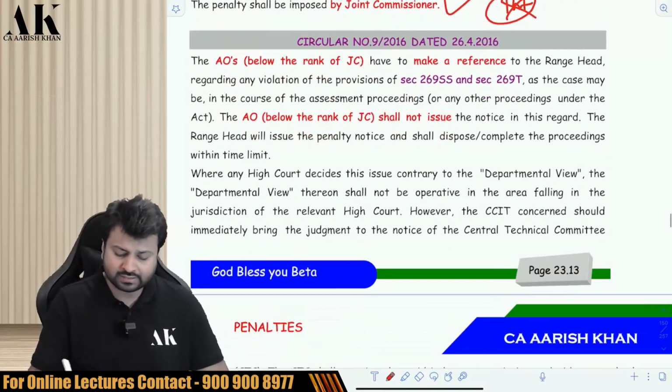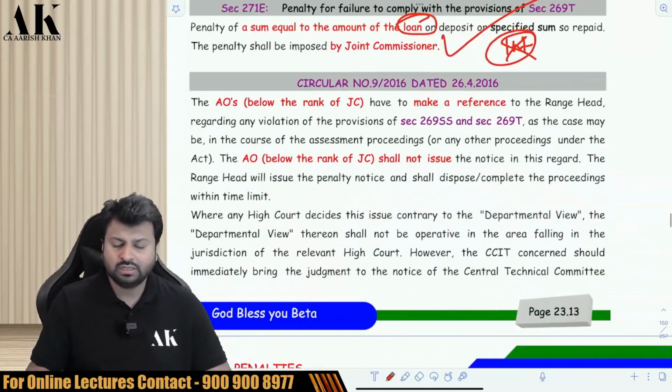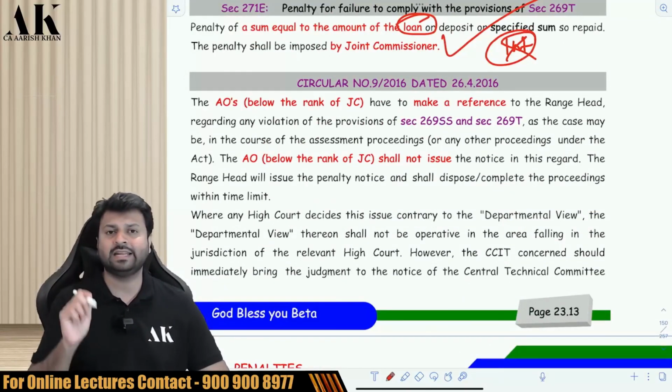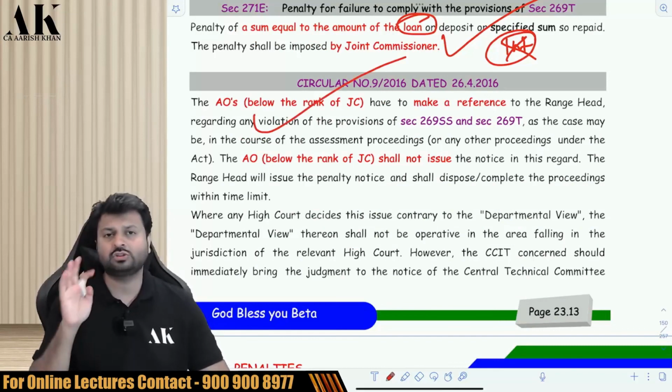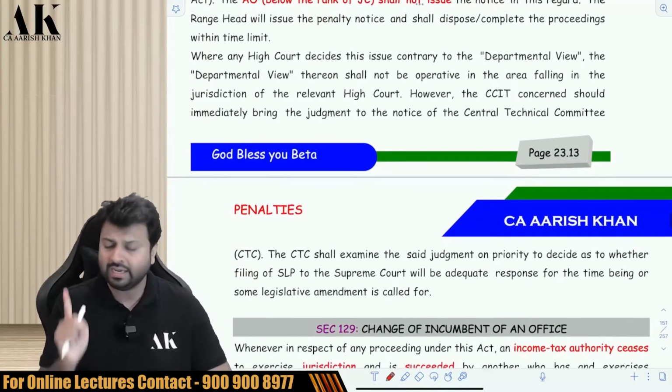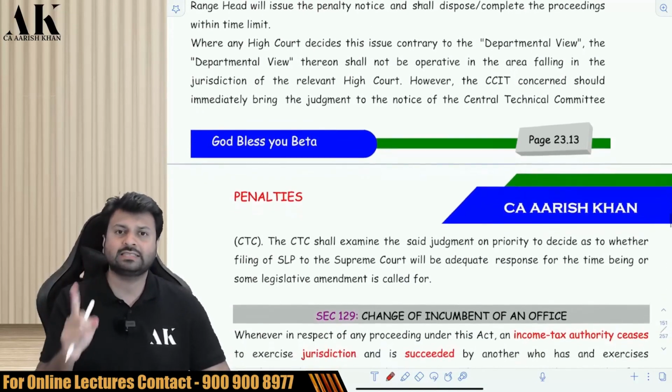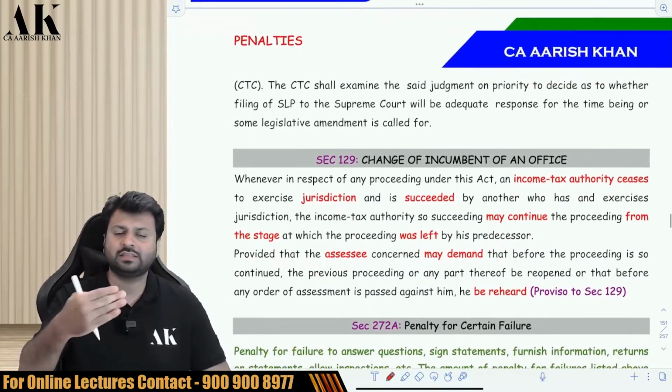Okay. Now this is the circular which I have mentioned to you earlier also, that the penalty under this section, that is 269SS and 269T, will be imposed by the Joint Commissioner only. It cannot be imposed by anybody else except the Joint Commissioner. The Joint Commissioner has to impose the penalty. This is what this provision has to say.